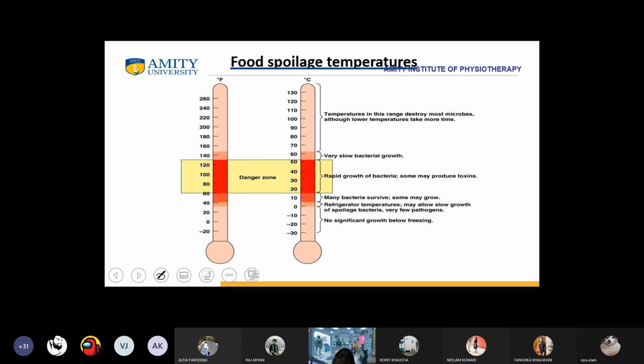That preservative is made up of what? It is made up of microorganisms. Okay, students.